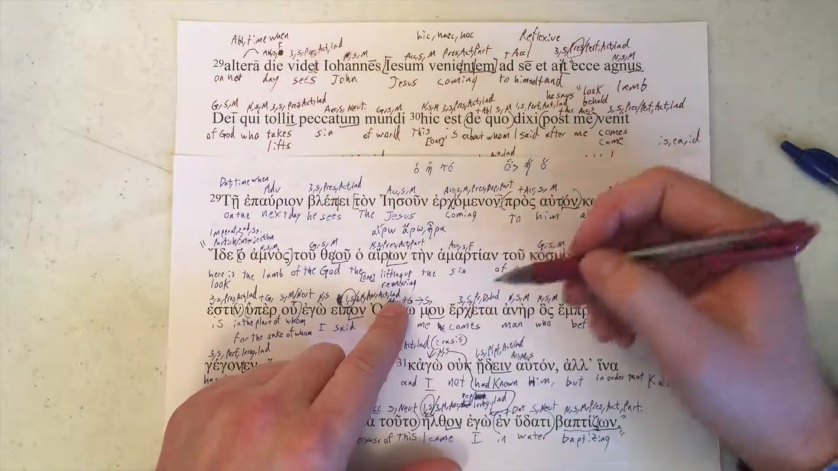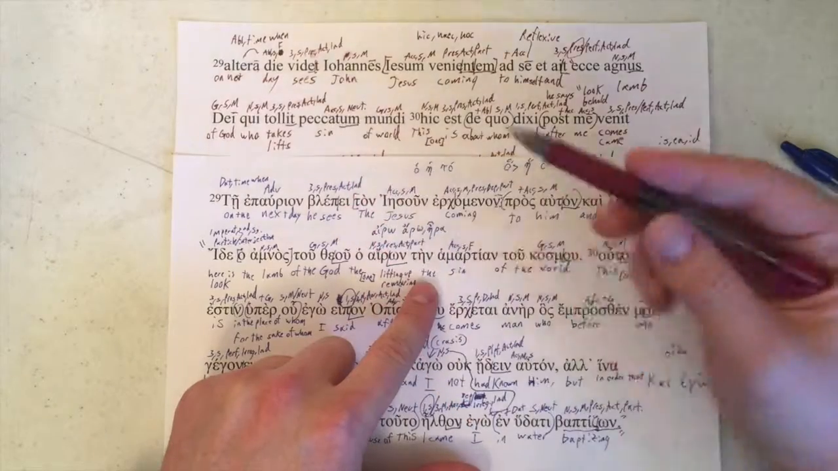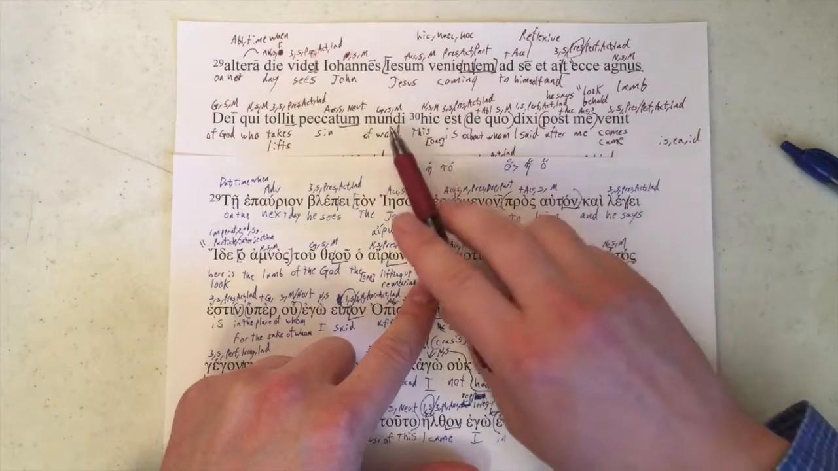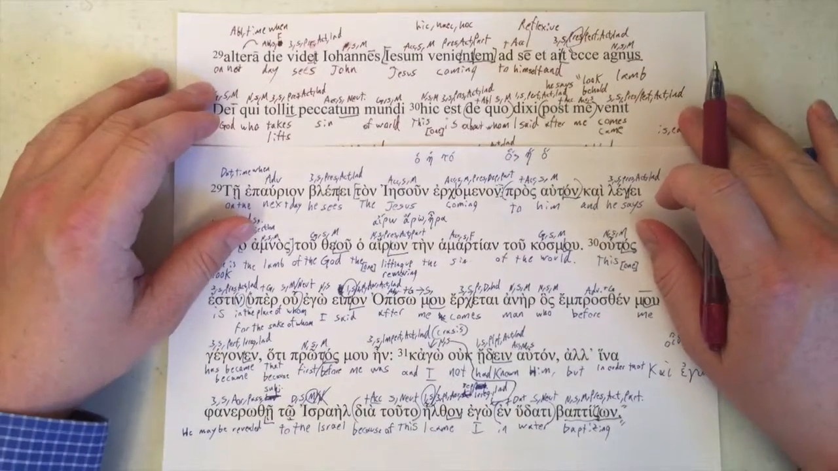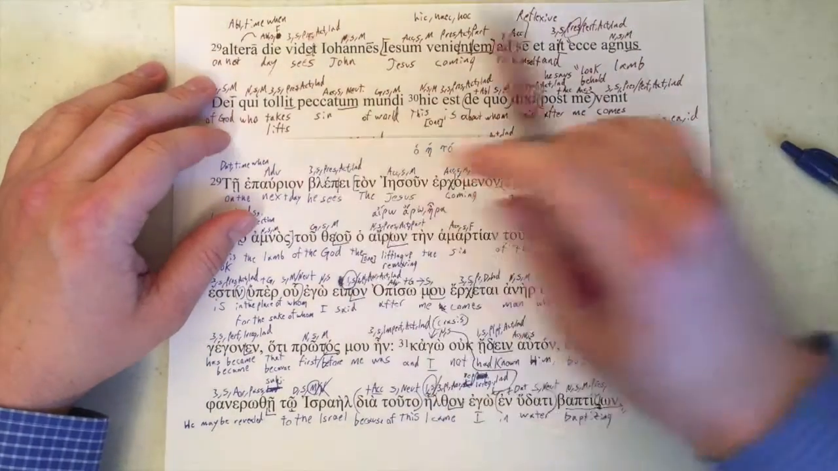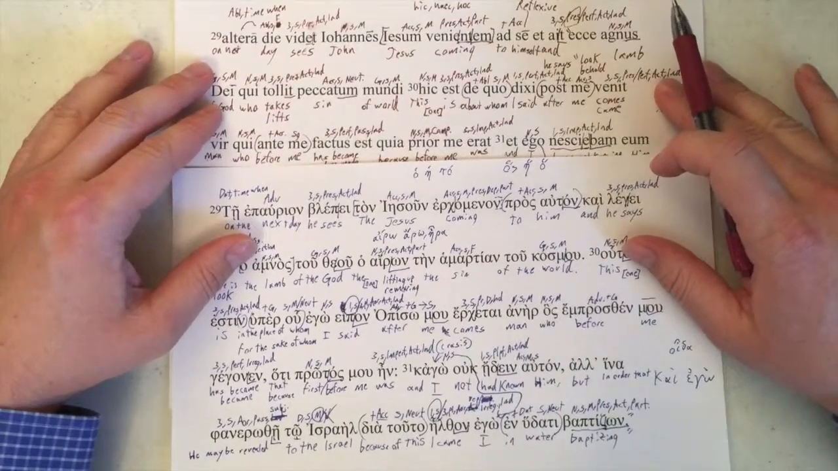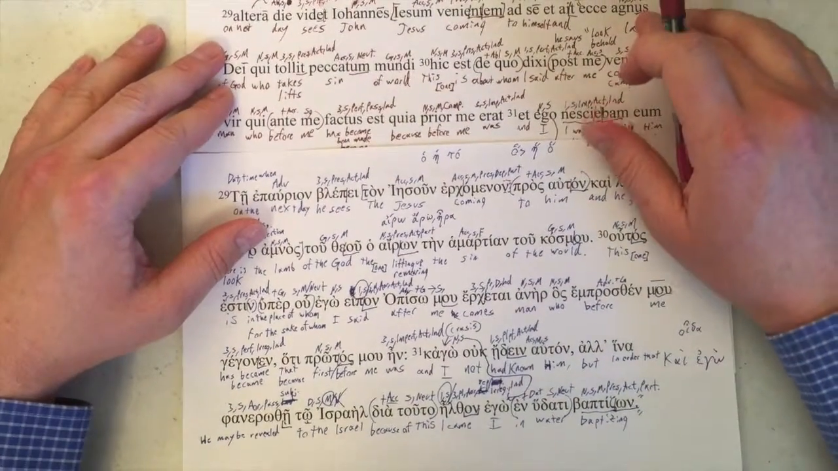Present tense, the sin singular and singular here as well, of the world and of the world. So far so good, no issues at all, just an addition of John, a different type of clause, but a clause that nonetheless still gives the same idea.